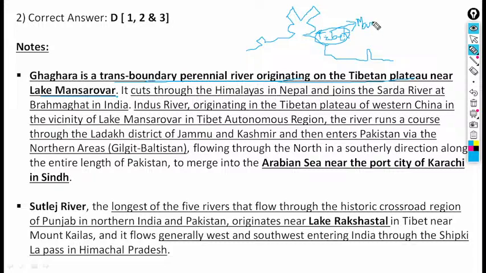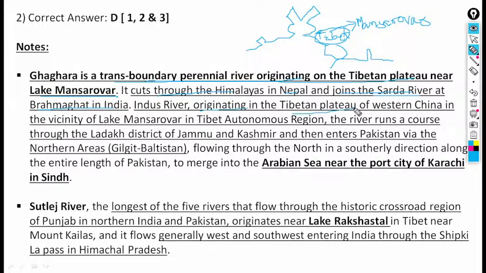It cuts through the Himalaya in Nepal and joins the Sarda River at the Brahma Ghat in India. As I said, it cuts through the Himalayas in Nepal and joins the Sarda River, particularly at the Brahma Ghat in India.